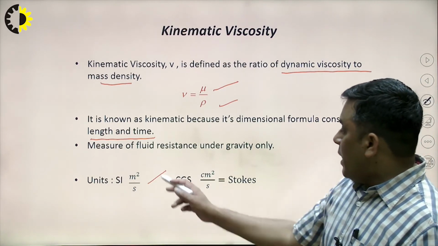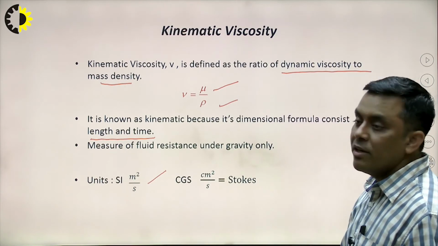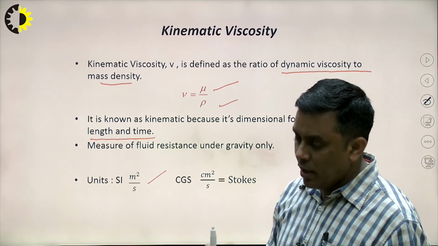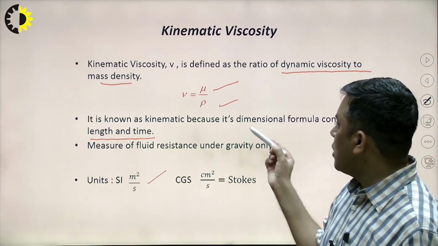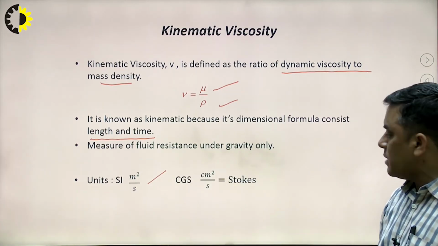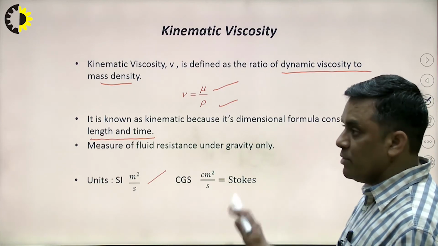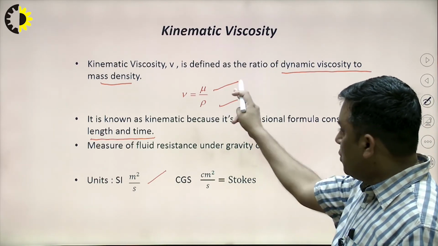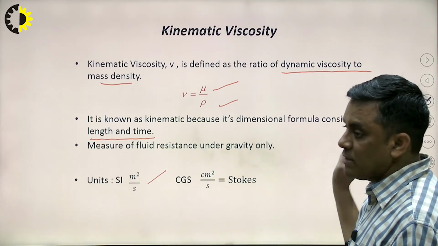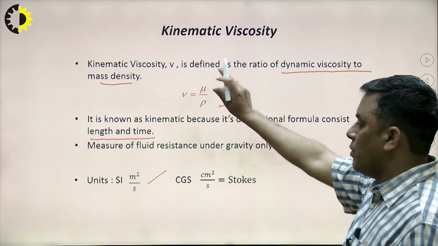Why is it significant? It is significant when we measure the fluid resistance under gravity. When we talk about the flow of fluid either upward or downward, we talk about kinematic viscosity, and the unit is meter square per second in SI and centimeter square per second in CGS. So kinematic viscosity is again mu divided by mass density. It is kinematic because it has no mass element, only length and time. You can check this with the dimensional formula.